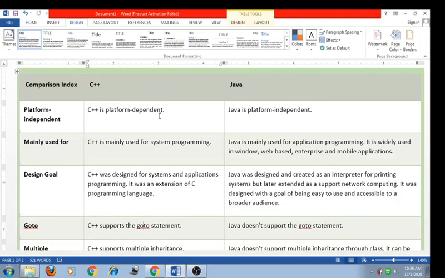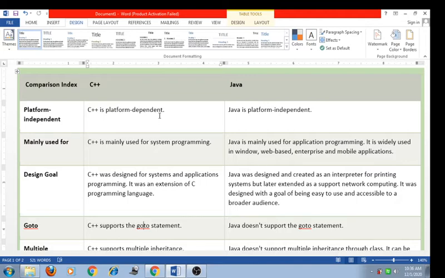This is another difference between C++ and Java. The next difference is the design goal. C++ was designed for systems and application programming. It was an extension of the C programming language.